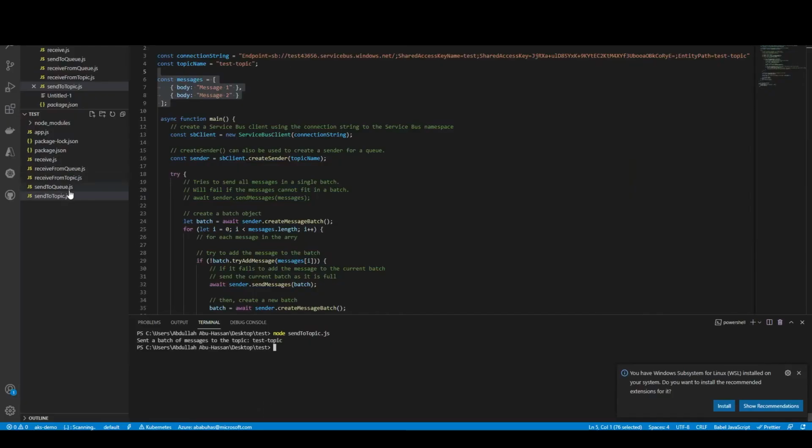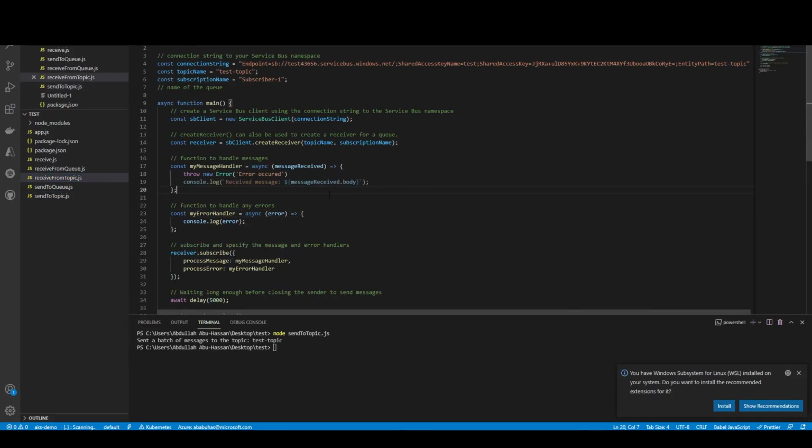Okay. If I go back to receive from topic.js, I have this function that handles the messages, okay? And inside that function, I'm throwing an arbitrary error. Now, I'm throwing this error to simulate a failure in processing those messages. Now, this message handler, all I'm doing is just console logging the received messages. But in your application, you probably do a lot more complex message processing. In this case, I'm just throwing this error called error occurred, okay, just to simulate how those 2 messages will now be written to a dead lettered queue.